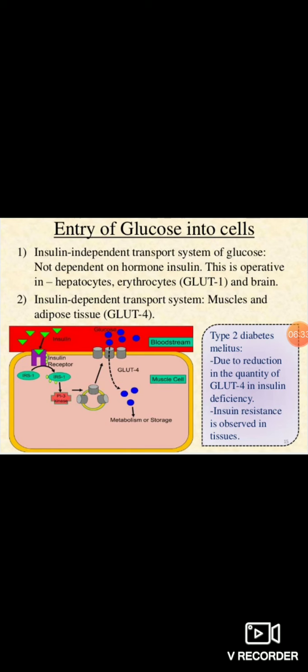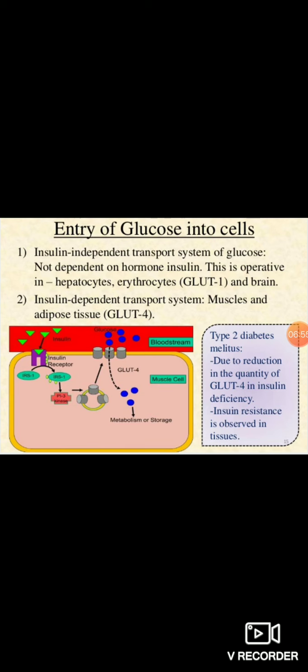It is present in 4 types of cells: hepatocytes, erythrocytes, brain cells and the cornea of the eye.